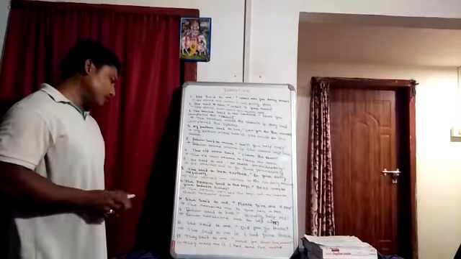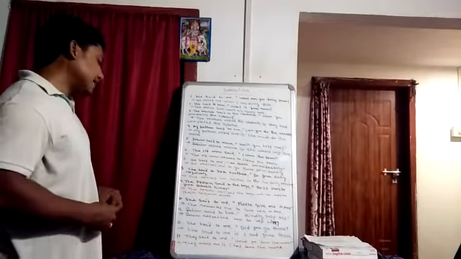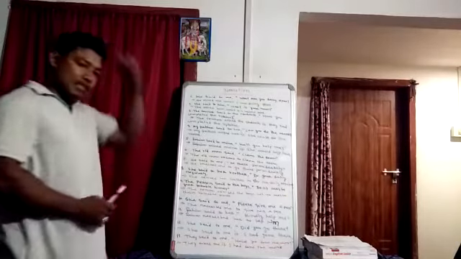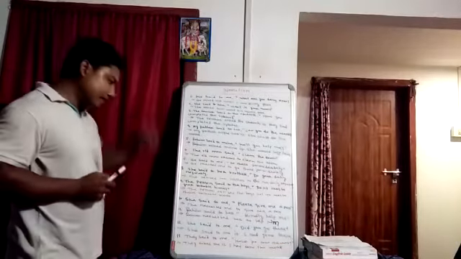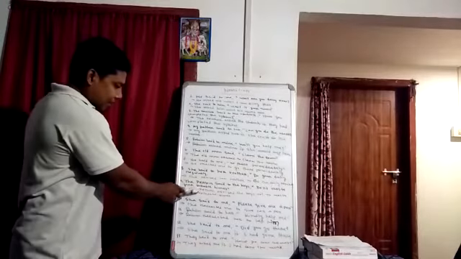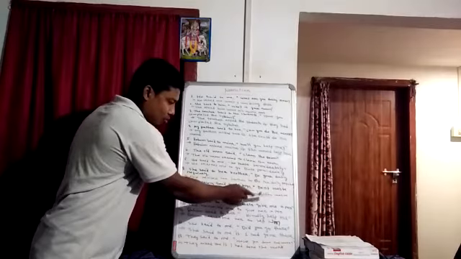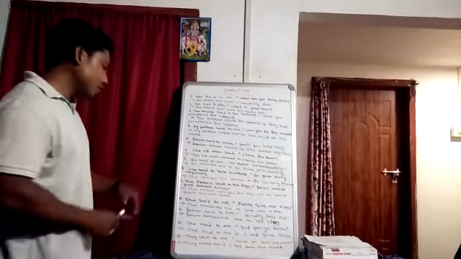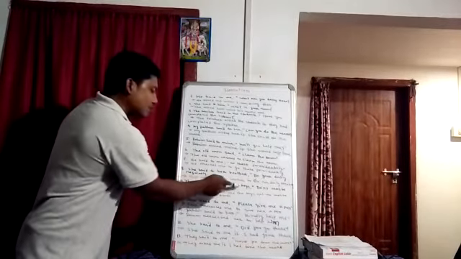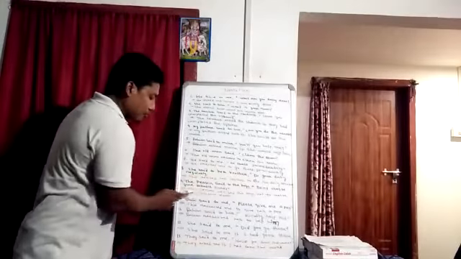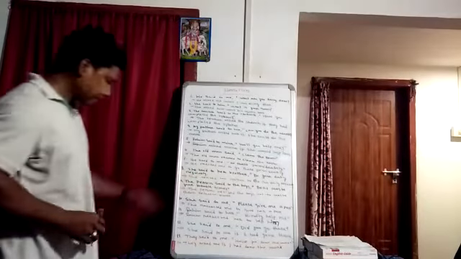The person said to the boys, don't waste your valuable time. It is in the imperative format, from the advice part. So here also we have to write: the person advised the boys not to. Here don't is given, so we have to write not to waste their valuable time. We write their because the person said to the boys, which is given in plural form.